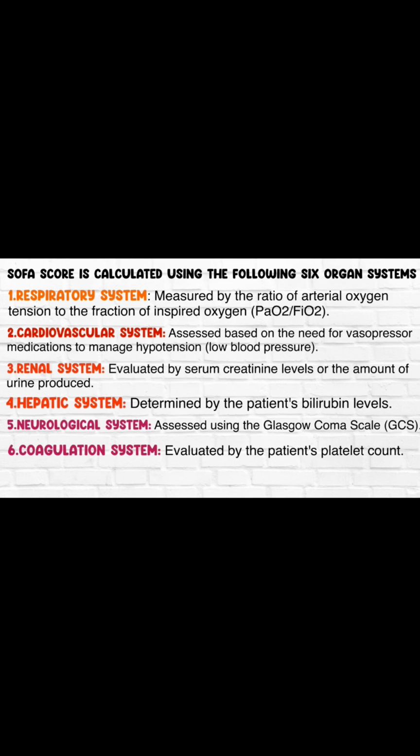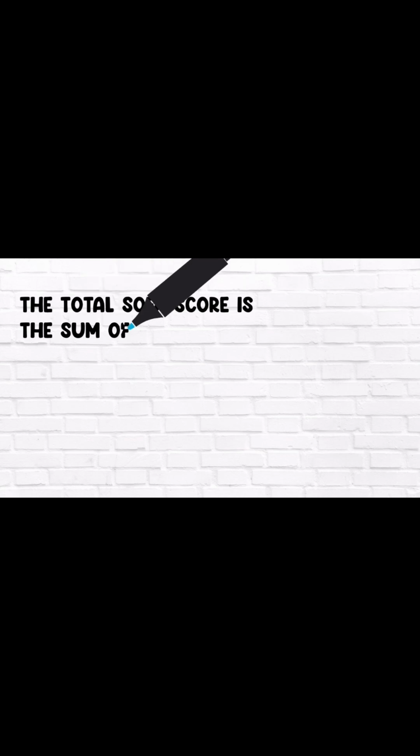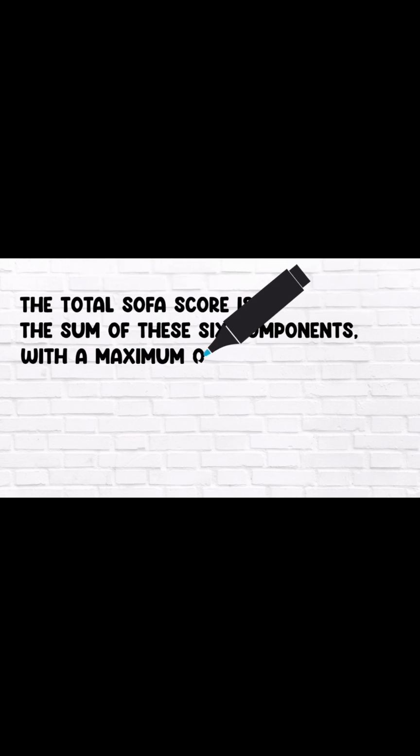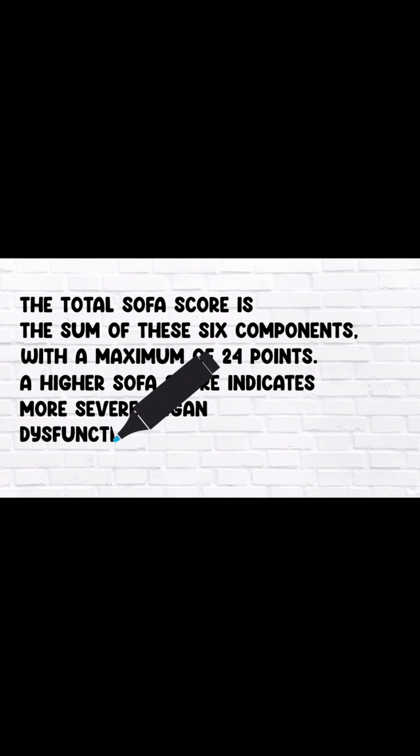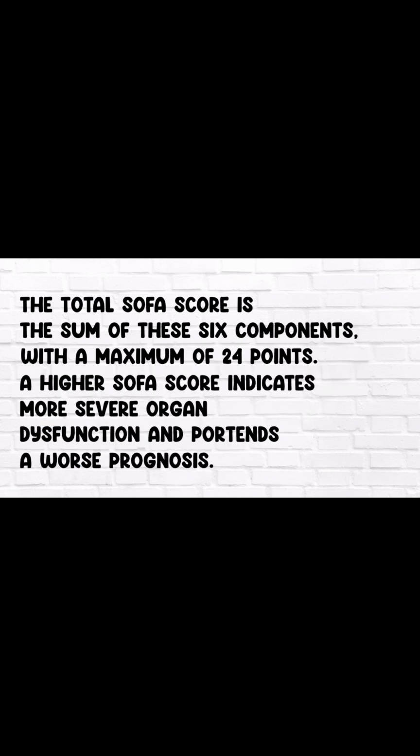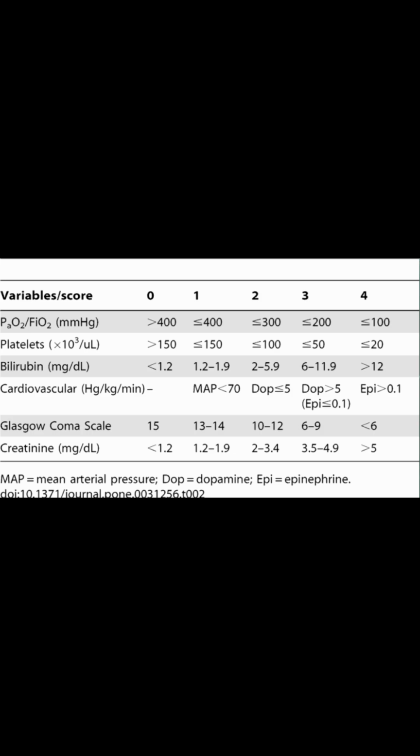The hepatic system is determined by the patient's bilirubin level, the neurological system is assessed using the GCS, Glasgow Coma Scale, and the coagulation system is evaluated by the platelet count. The total SOFA score is the sum of these six components, with a maximum of 24 points. A higher SOFA score indicates more severe organ dysfunction and portends a worse prognosis.